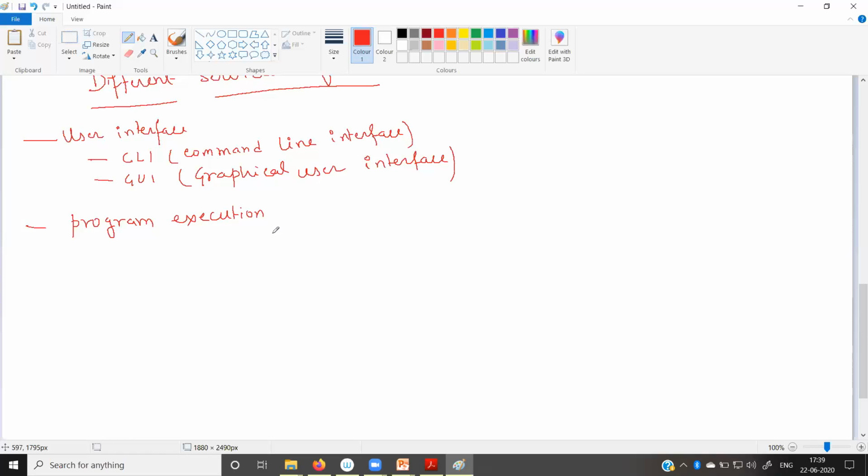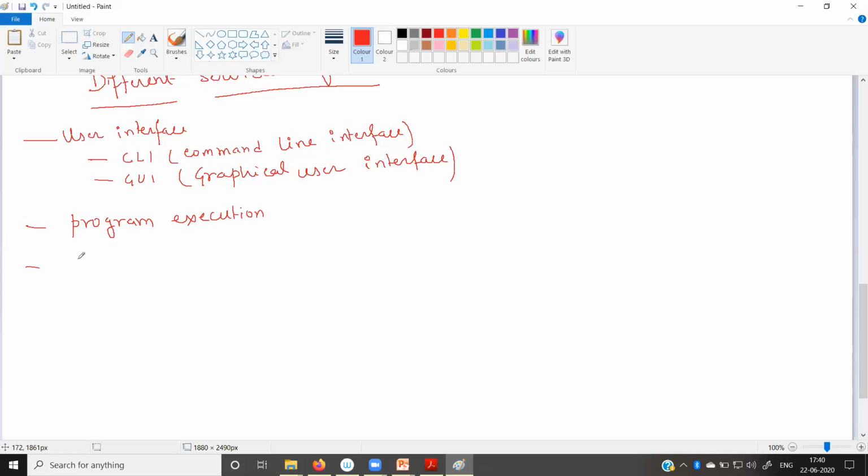Or you can also see different types of errors. The operating system sometimes reports errors, such as that a file is not available, it creates a problem, or it is corrupted. This type of error the operating system will send you. So the operating system helps us to load the program into memory, execute it and terminate it. And if the program cannot be terminated normally, it should be terminated forcefully. Fine. So program execution is another important service of the operating system.